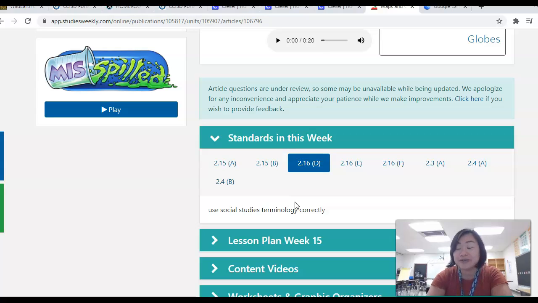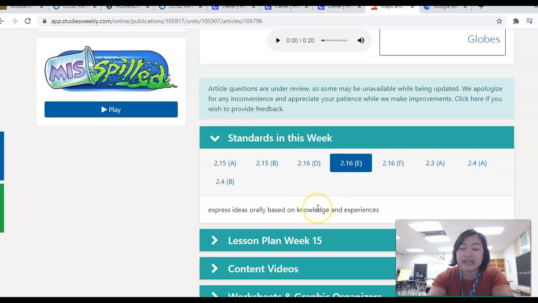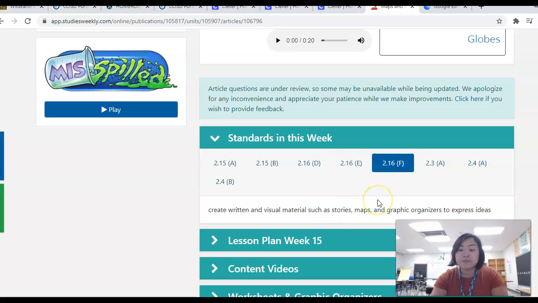You're going to hear me use special social studies words. These words help us learn about our topic. 2.16e, express ideas orally. This means that you're going to be thinking about experiences and things that you already know that relate to our subject, maps and globes this week.